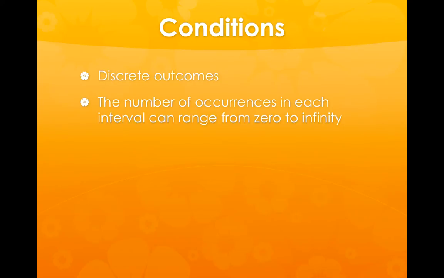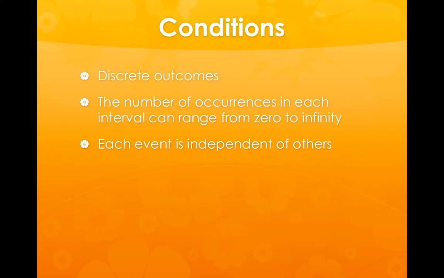Here's a series of conditions that we would have to follow. First, discrete outcomes: the number of occurrences, the number of times this thing could occur, whether it's phone calls coming in or people entering a queue, we're going to assume could go from 0 to infinity. That's the way the distribution has been set out, even though we know in reality we wouldn't be able to have infinitely many occurrences in a given time interval.